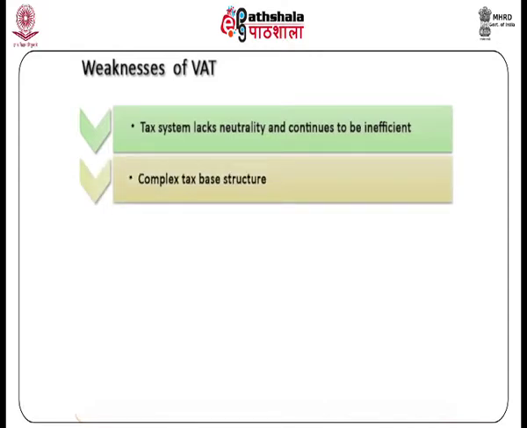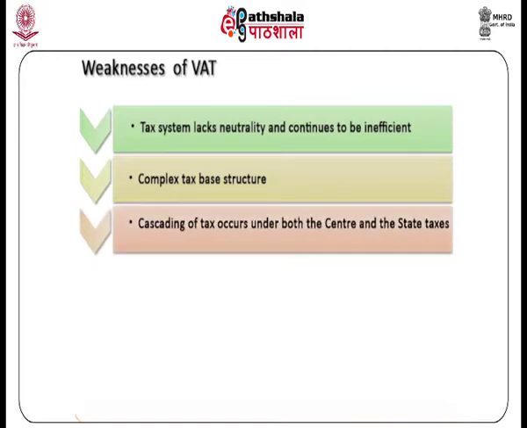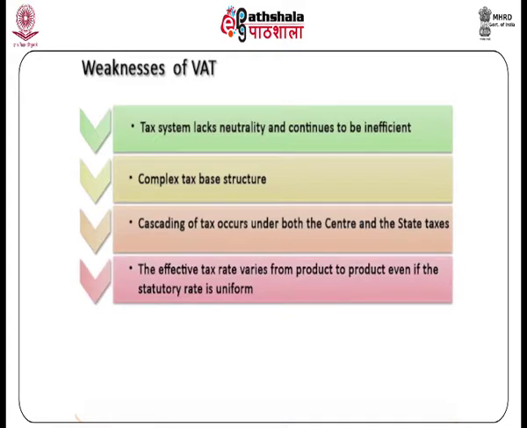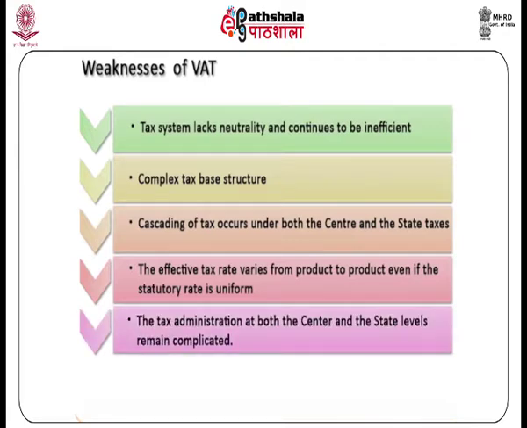The states are precluded from taxing services. This has made the structure of tax base very complex. Cascading of tax occurs under both the center and the state taxes. The effective tax rate varies from product to product, even if the statutory rate is uniform, making Indian manufacturers comparatively disadvantageous in the international market. The tax administration at both the center and the state levels remains complicated. At the state level, it continues more or less the same way as it was under sales tax regime.